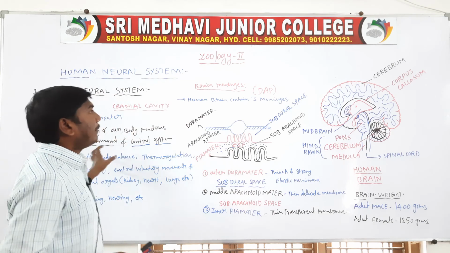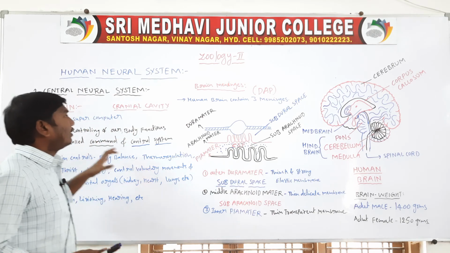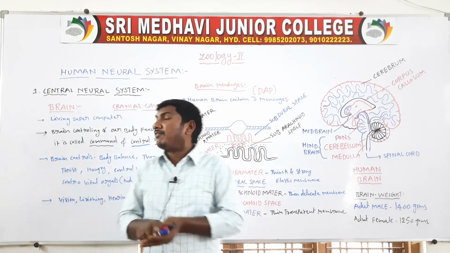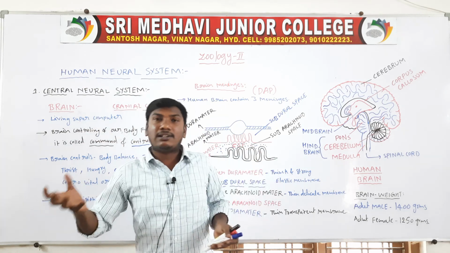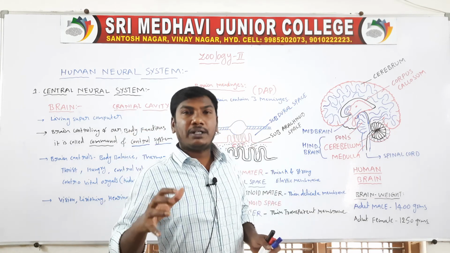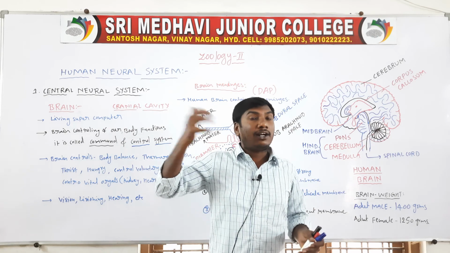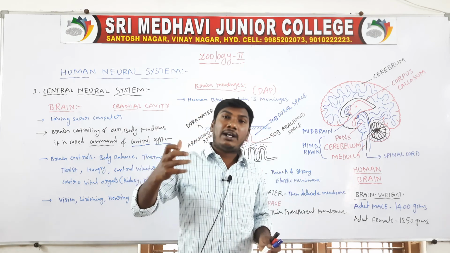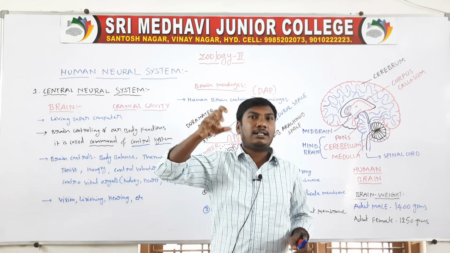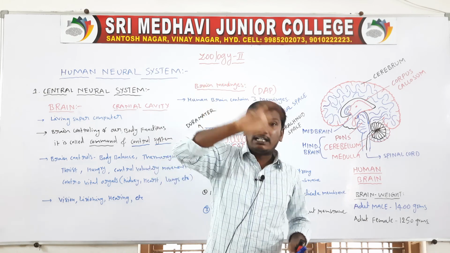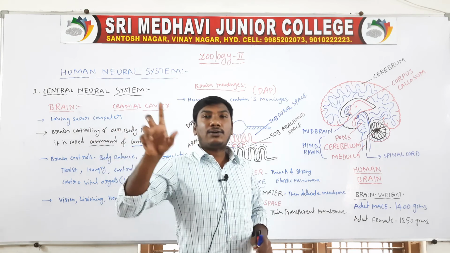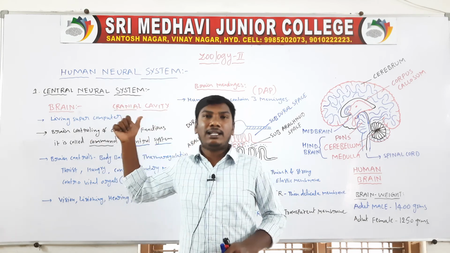So they are the brain, meninges and brain. The central nervous system consists of the brain and spinal cord. The first heading is the brain. The brain is also called a living supercomputer. It is the command and control organ of our body. It controls the different organs of our body. This is called the command and control system of our body, the neural system.